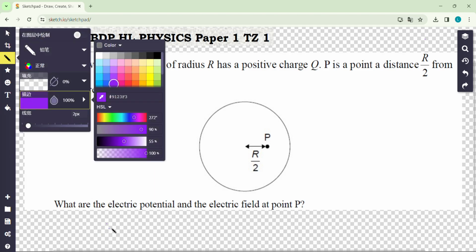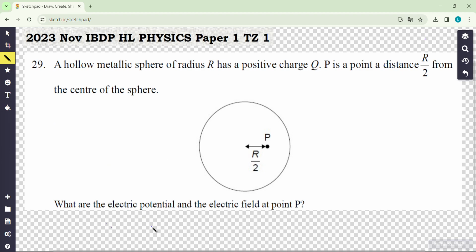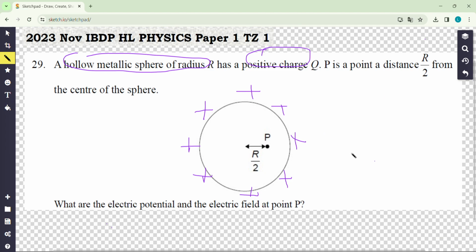Question 29 is about the electric field and electric potential of a hollow metallic sphere. It has a charge Q, and all the charge is accumulated uniformly on its surface. Outside the sphere, the electric field strength is kQ over r squared and the electric potential is kQ over r. So at the surface of the hollow sphere, the electric potential is kQ over r.